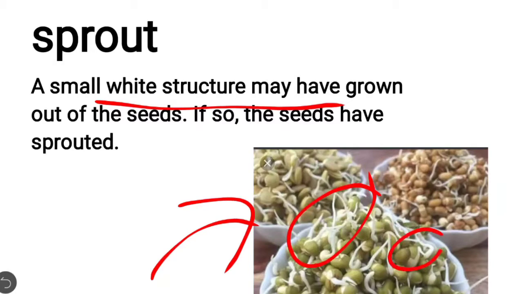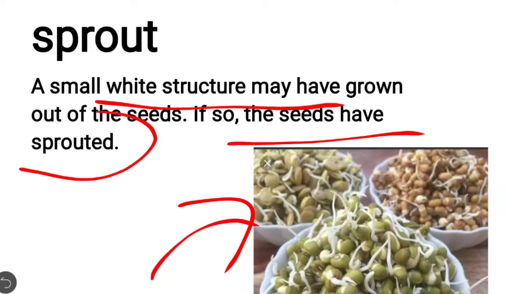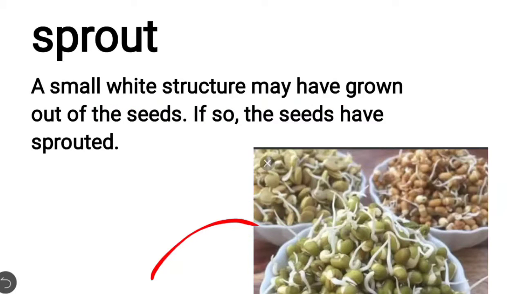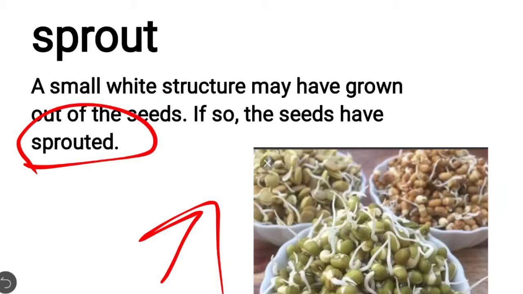Can you see it in this image? That structure coming out of the seed means the seed has sprouted, and this process is called sprouting. It means it gets germinated. The plant is ready to come up and is coming out from the seed. It is also known as germination, and in these terms it is known as sprouting.